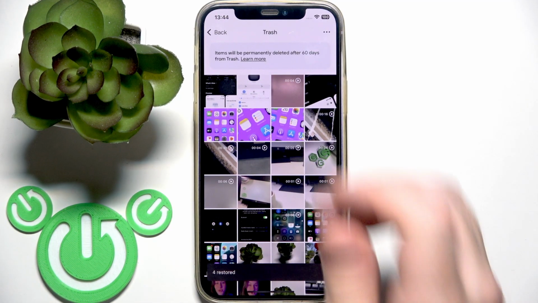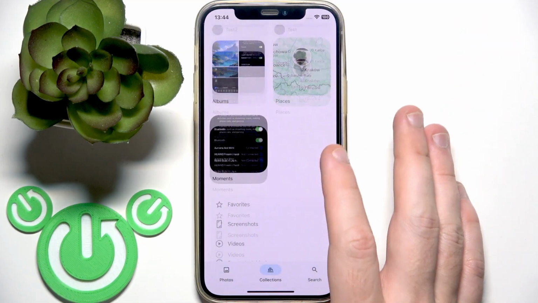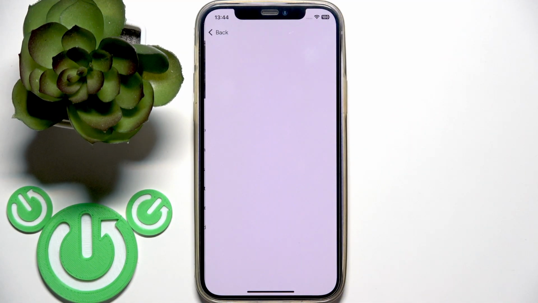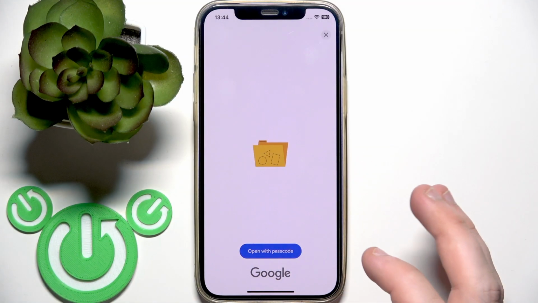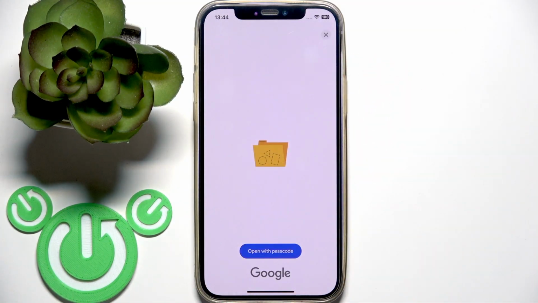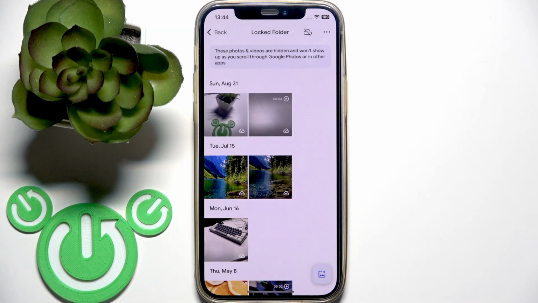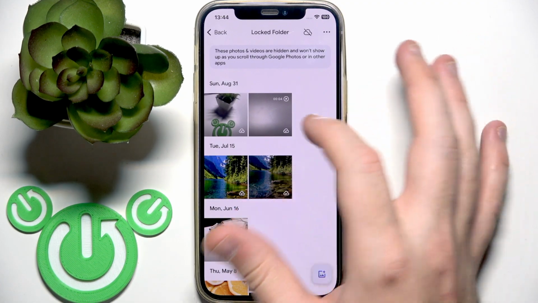Also, we have a locked folder in Google Photos, so let me enter here, and here it is. If you remove something from the locked folder, you remove this file permanently, so you cannot restore it, and this file is not moved to the trash. We can check it actually.